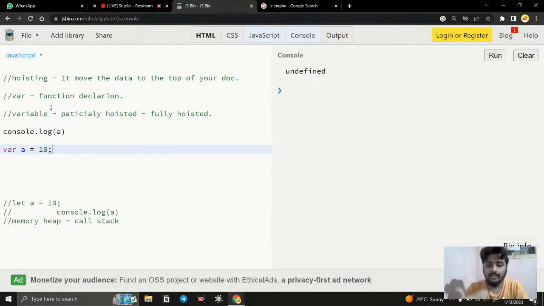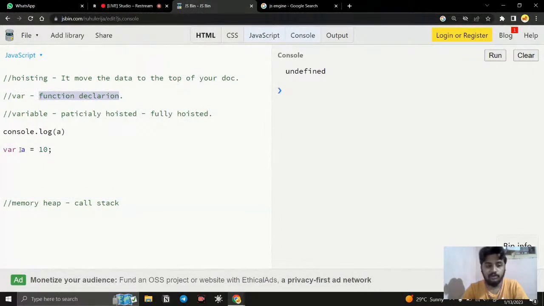Okay, so during that phase you can see what memory allocation happens. When you are using the var keyword and function declarations, the memory allocation is going to happen, which means it moves to the top of the file before JavaScript starts to run the code. And the third line is very important. Why is undefined thrown? Here you get the answer: variables are partially hoisted and functions are fully hoisted.